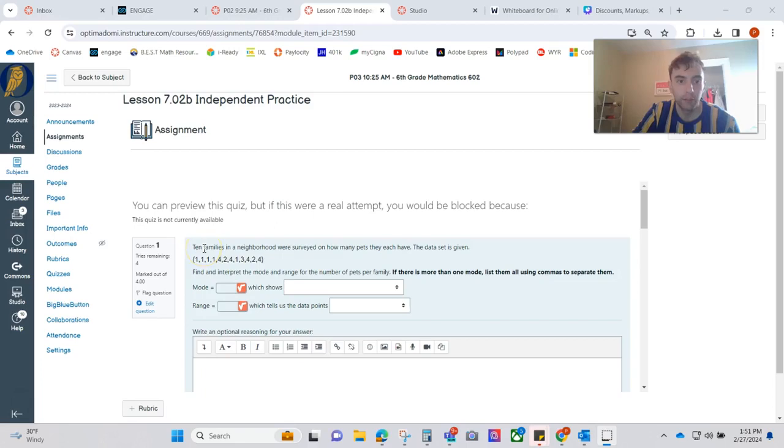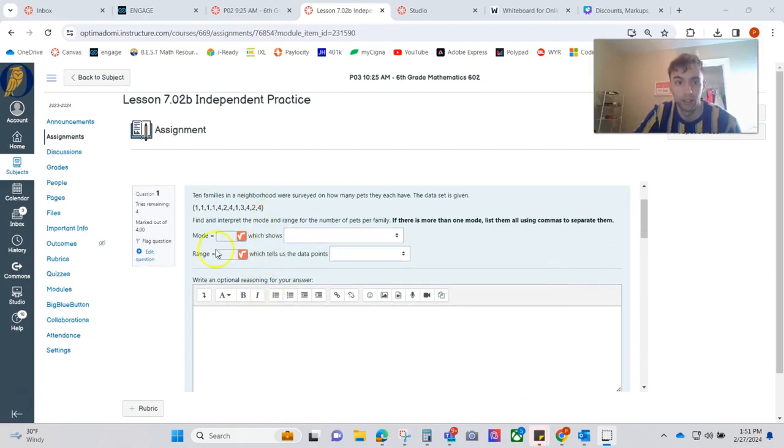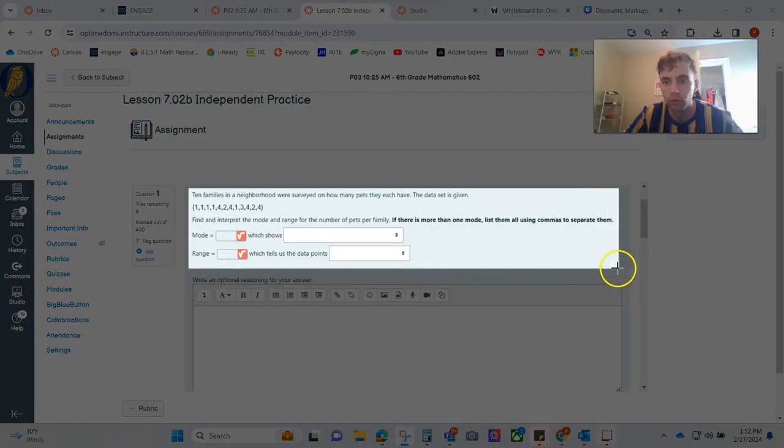Let's get right in. 10 families in a neighborhood were surveyed about how many pets they have: 1, 2, 3, 4, 5, 6, 7, 9, 10, 11, 12. Okay, there's actually 12 numbers here, not 10, but okay. Find and interpret the mode and range. If there is more than one mode, list them all using commas to separate them. The mode is the most often number. So what number appears the most?